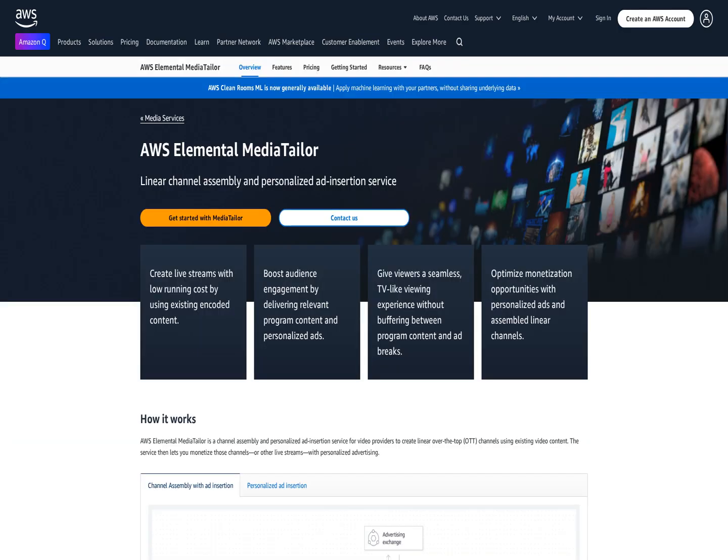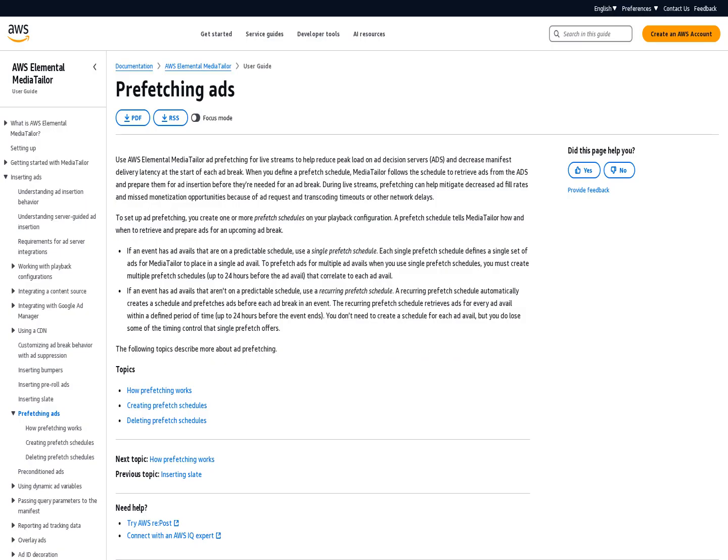AWS Elemental MediaTailor introduces recurring ad prefetch for live streaming, enhancing server-side ad prefetch capabilities for live events where exact ad break timing is unpredictable. The new feature enables content providers to create a single schedule for an entire live event or linear channel, streamlining the process of managing ad insertion and reducing operational overhead.